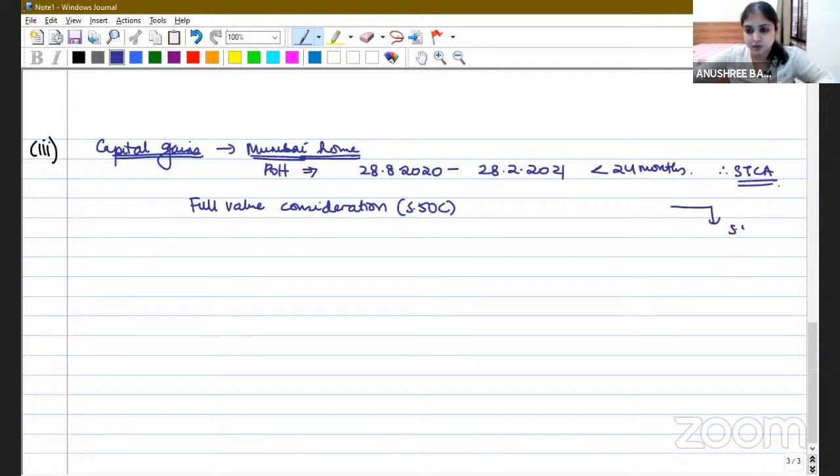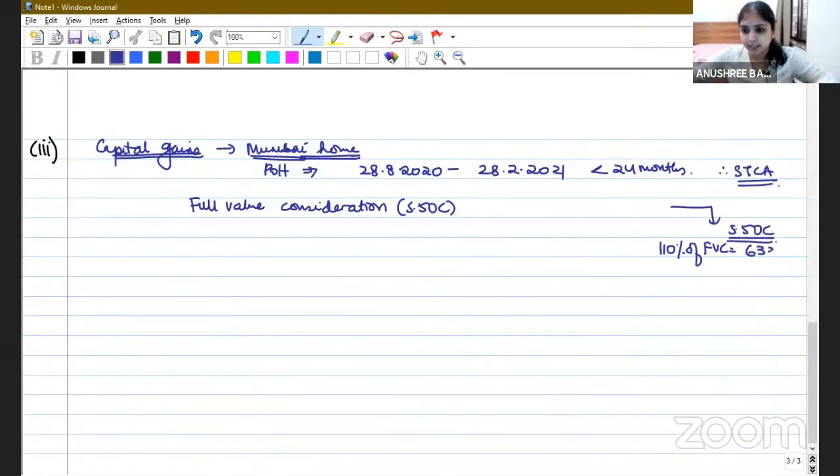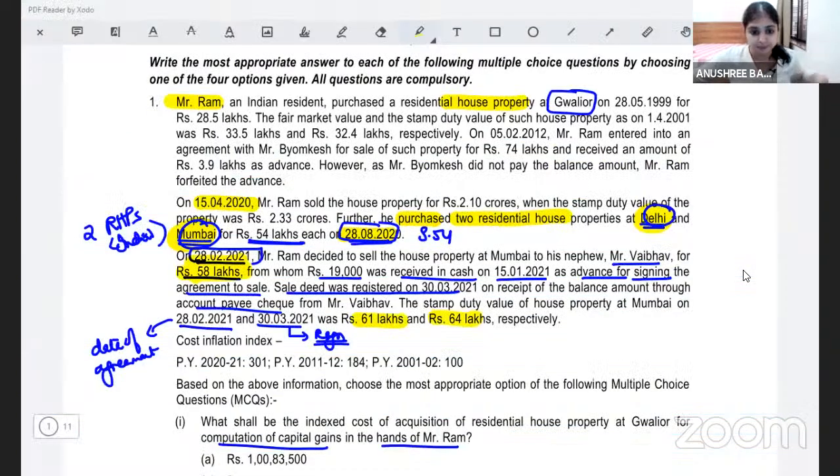I'm applying section 50C here itself roughly. So what is 110% of our FVC? Our actual full value consideration is 58 lakhs. So 58 lakhs into 110%, you will get 63 lakh and 80,000. We'll compare SDV with this number. But then problem, we have two SDVs over here. Which of the two SDVs are we going to pick?